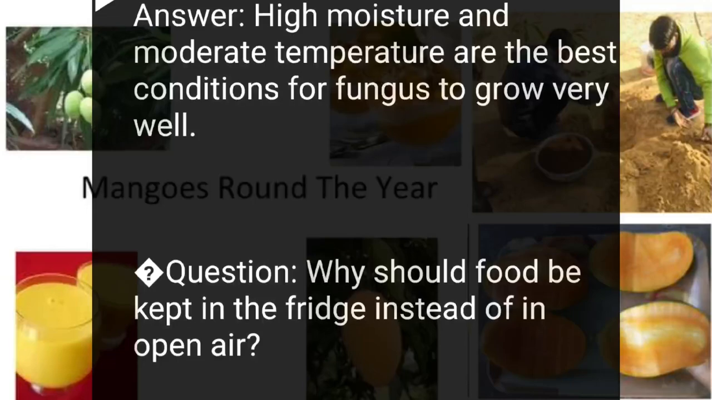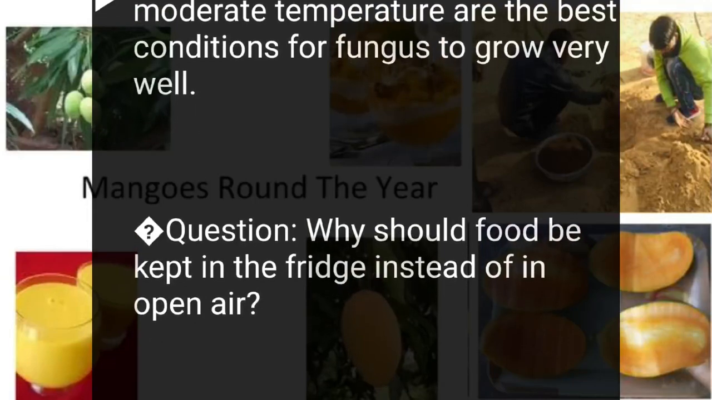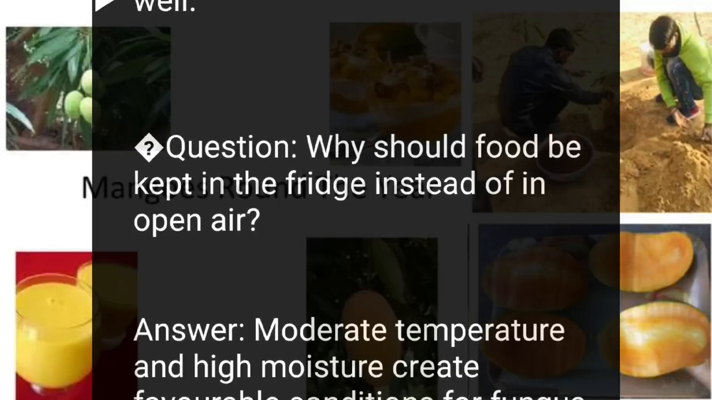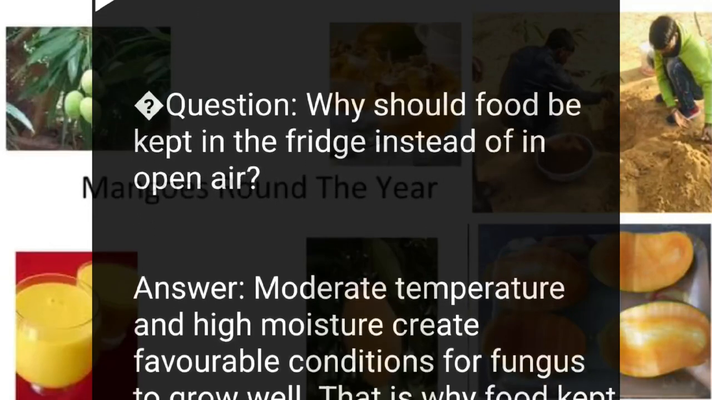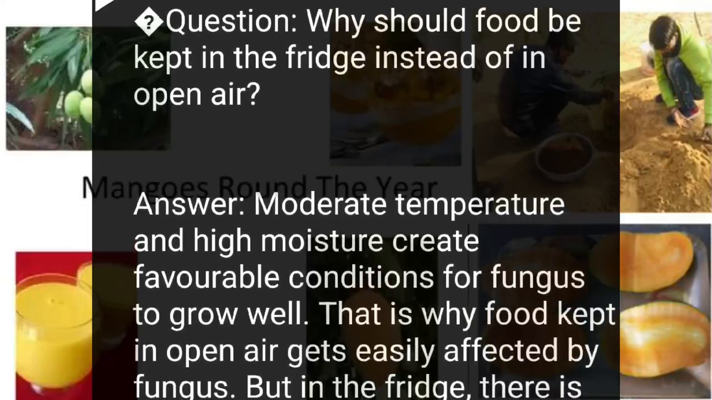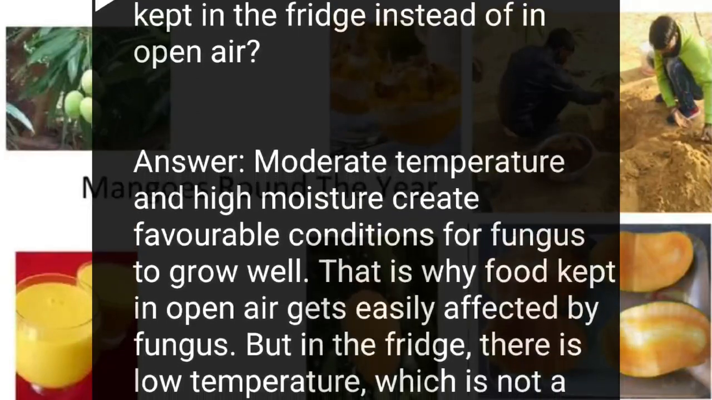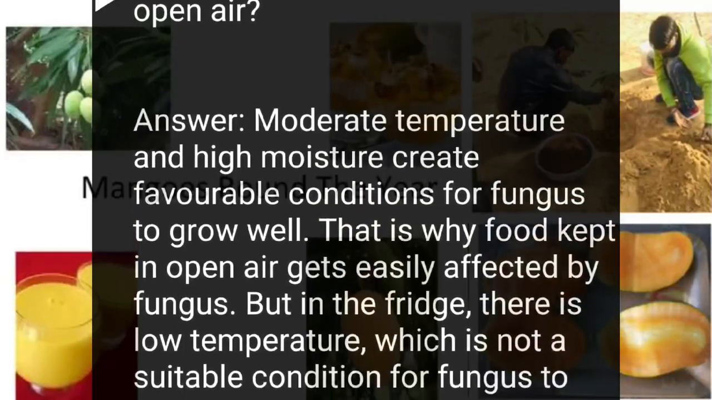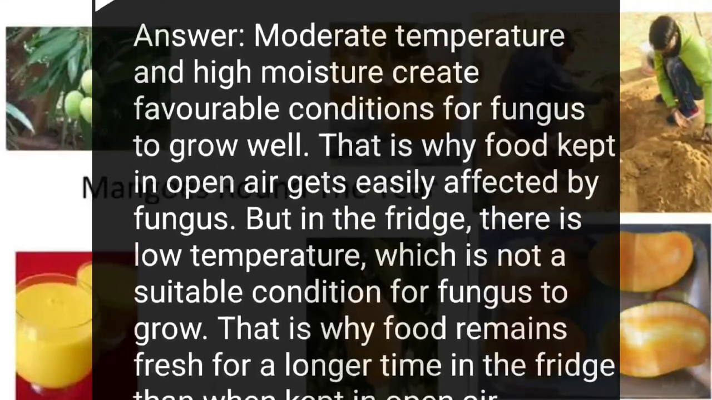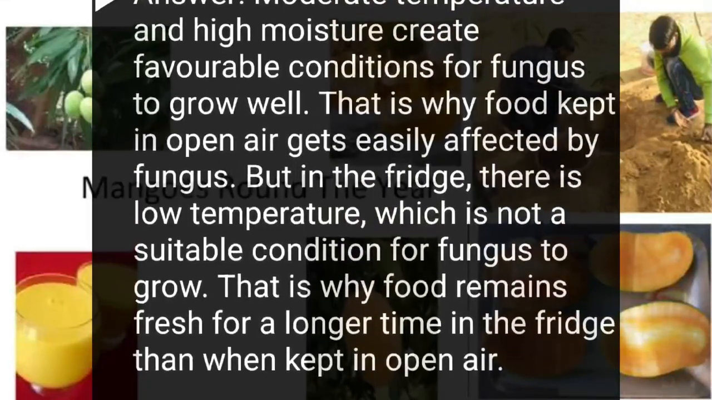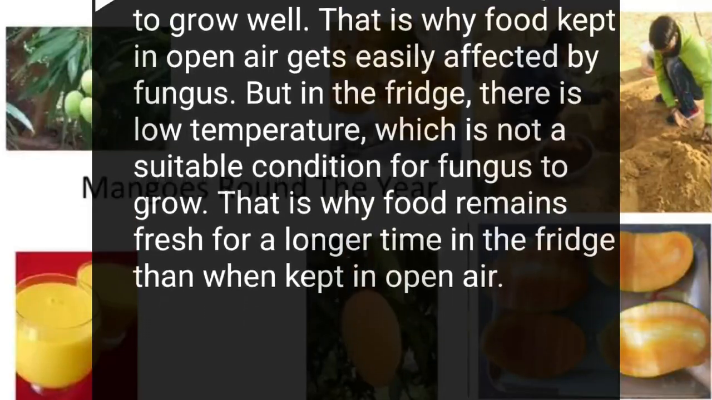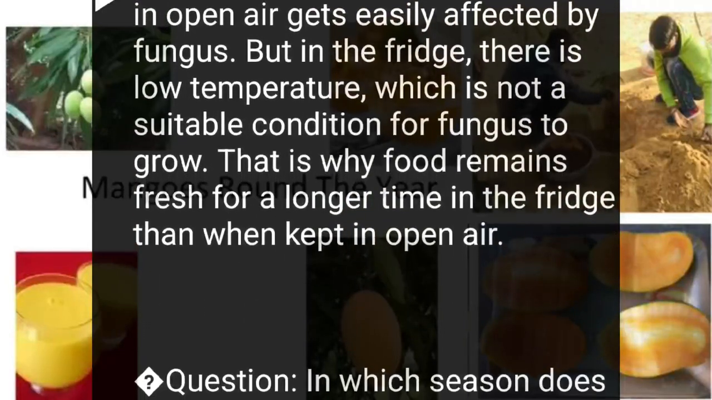Question: why should food be kept in the fridge instead of in open air? Answer: moderate temperature and high moisture create favorable conditions for fungus to grow well. That is why food kept in open air gets easily affected by fungus. But in the fridge, there is low temperature, which is not a suitable condition for fungus to grow. That is why food remains fresh for a longer time in the fridge than when kept in open air.